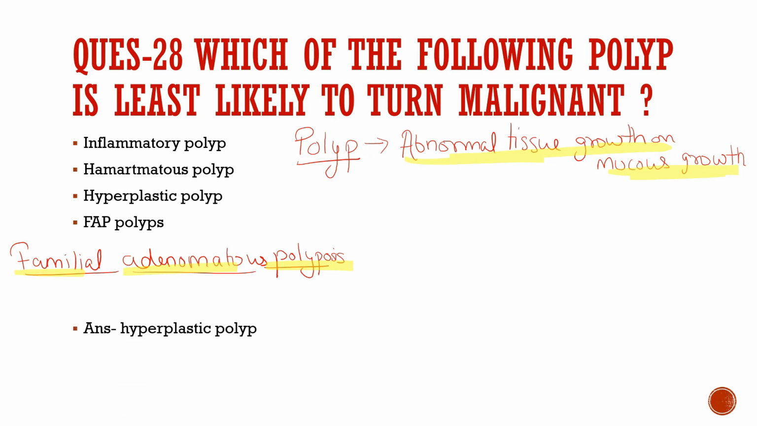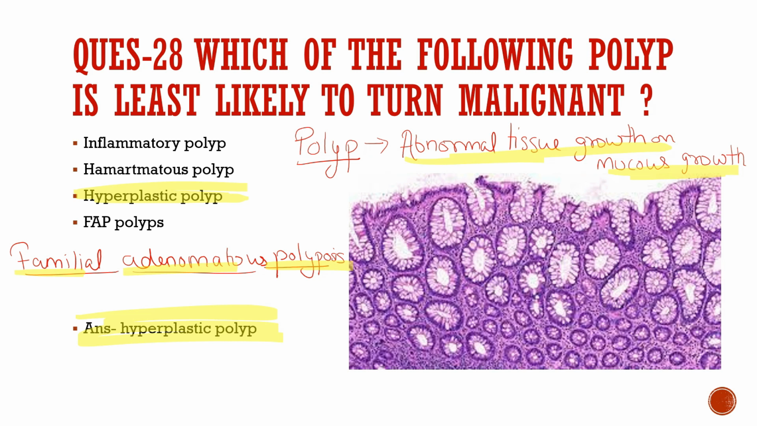So here the correct option is hyperplastic polyp. The polyp which is least likely to turn malignant is hyperplastic. Here you can see the microscopic image of a hyperplastic polyp.